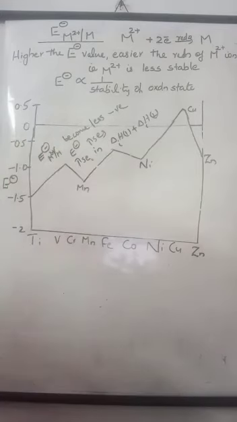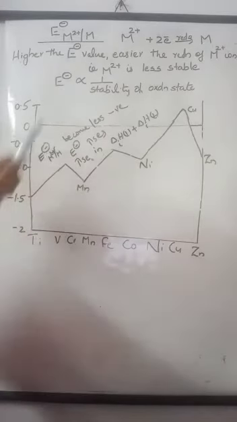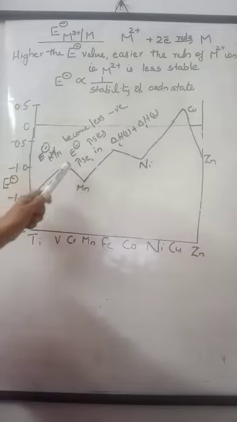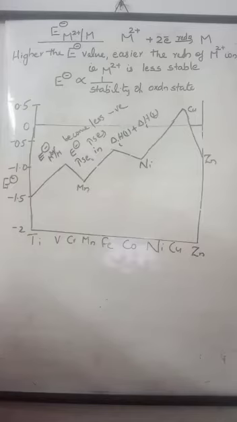So this is the general trend in the variation of E0 values along the 3D series. It becomes less negative or it increases. Why is it increasing? Because of increase in the sum of first and second ionization enthalpy of M2+ ion in the 3D series.